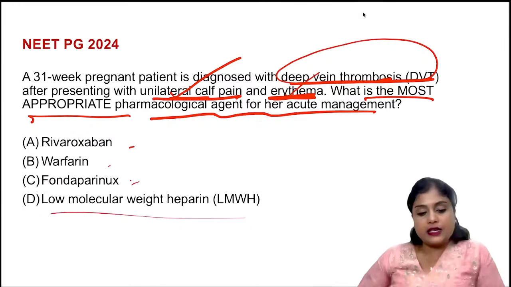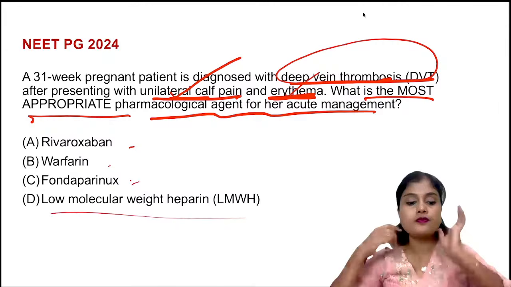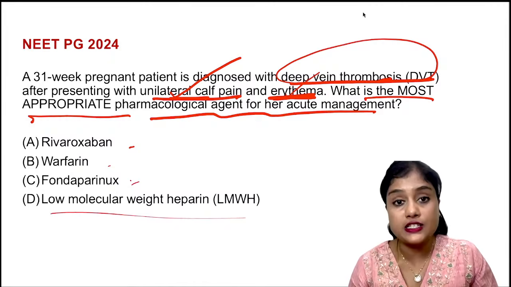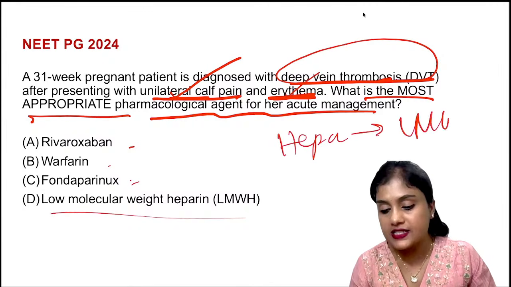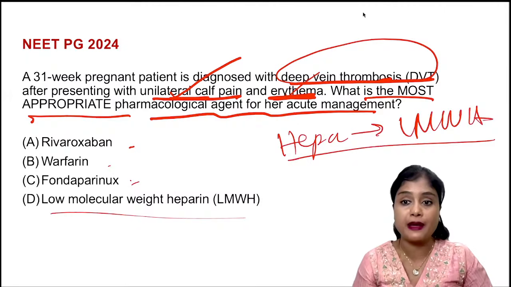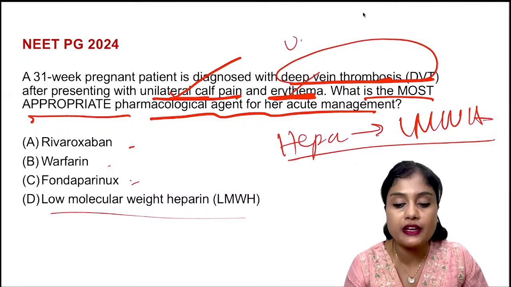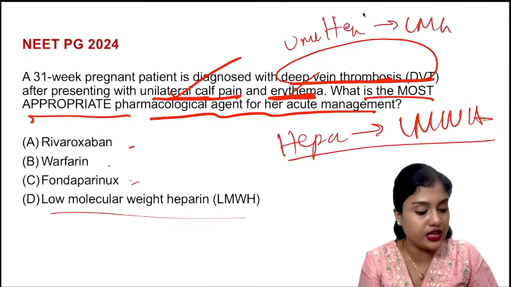Yes, answer me in this. For DVT, the drug of choice is usually heparin followed by low molecular weight heparin. Since there is already a diagnosis of DVT, first you will give unfractionated heparin followed by low molecular weight heparin. This is the answer.